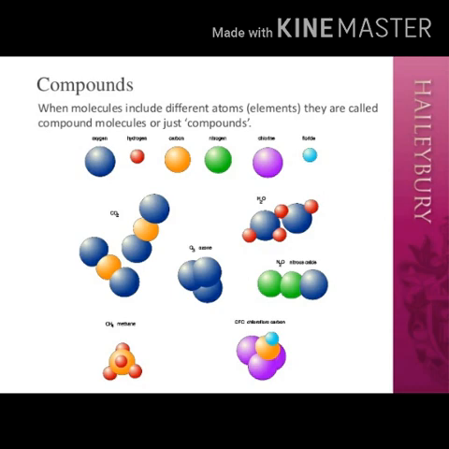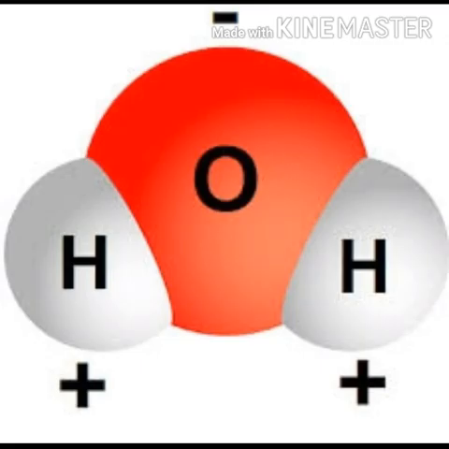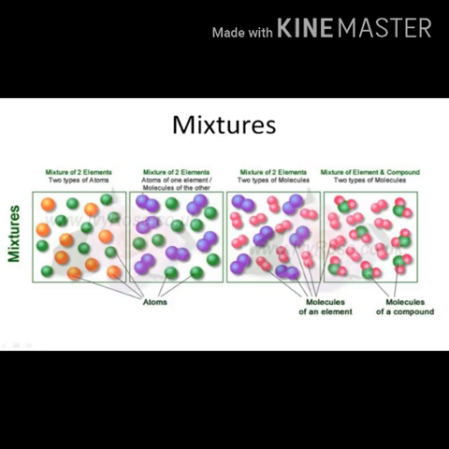The smallest particles, that is molecules of a compound, are formed by joining two or more types of atoms to each other. For example, each molecule of water contains two hydrogen atoms joined to one atom of oxygen. The smallest particles of a mixture are atoms or molecules of two or more elements or compounds.